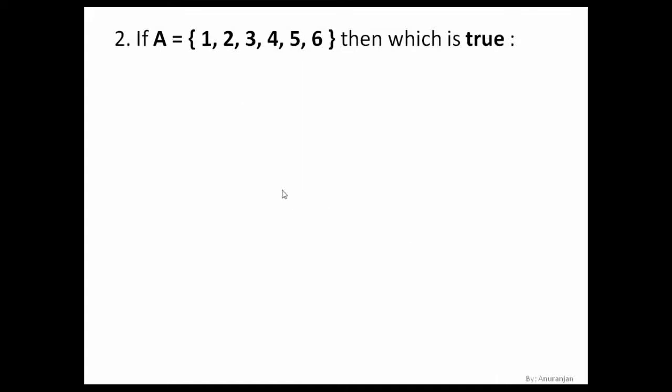Next, if set A is equal to {1, 2, 3, 4, 5, 6}, then which is true? Okay, so we have the first question. 6 is an element of A, or we can say 6 belongs to A. Let's see whether 6 belongs to A. Yes, 6 belongs to A, so we can say it is true. Next, 7 does not belong to A. Very well, we can see here 7 is not an element, so this is correct, so it is true.